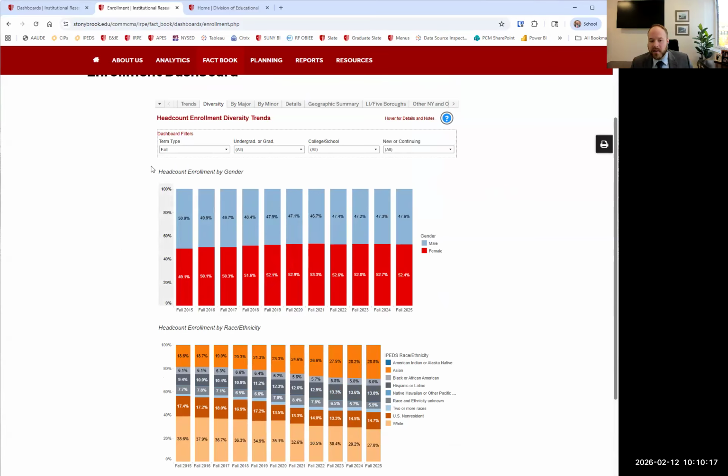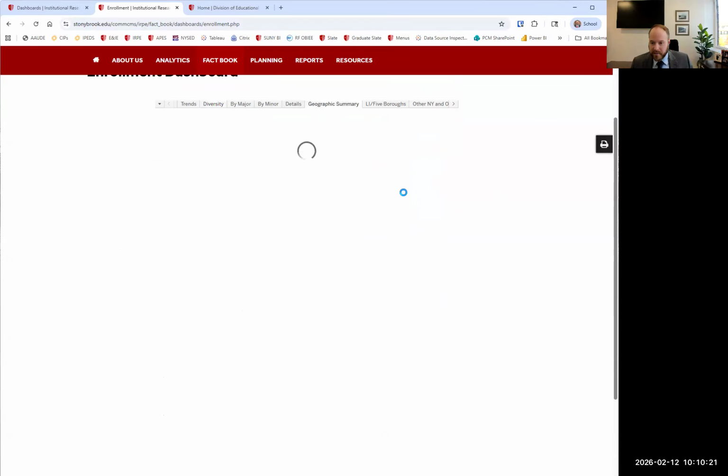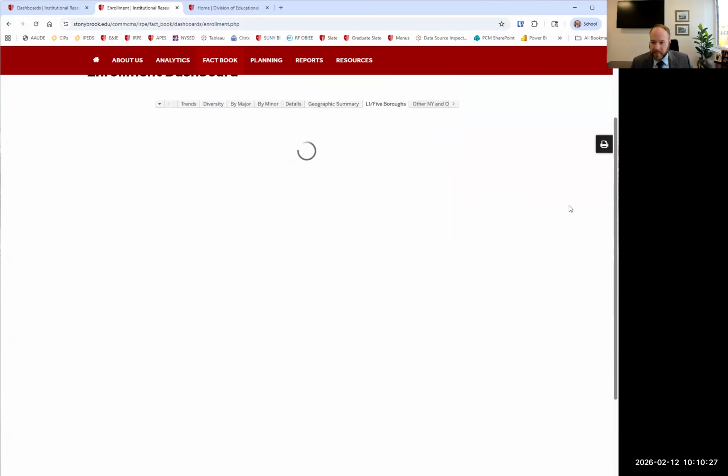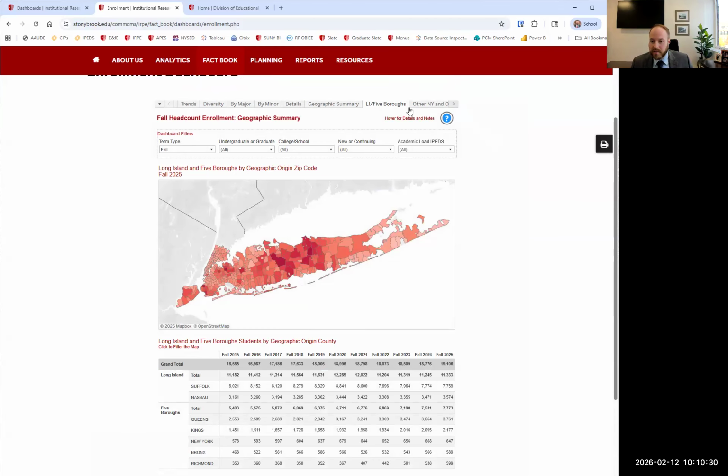So now here we can see some trends of this over time. We have lots of fun things in here. We have geographic information about where students are coming from. We can look at things where they came from on Long Island, or we can look at different areas. We have New York, the rest of the US and international information.